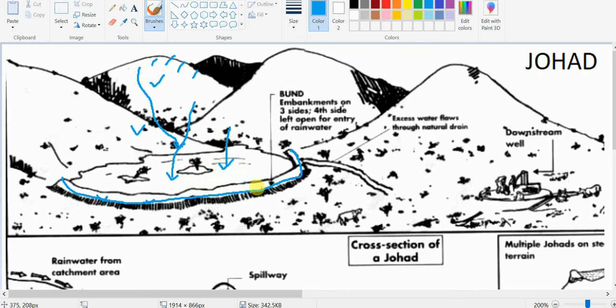And when there is excessive rainfall, here we may keep a spillway. The excess water will be flowing down through the natural drains or artificial drains, and this excess water can be used in different ways. It can be used in recharging the underground using these abandoned dug wells or other wells.